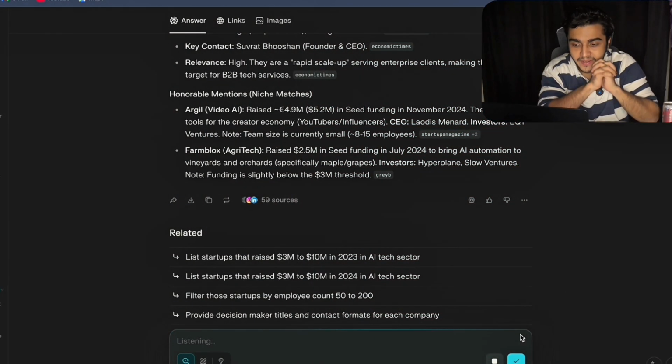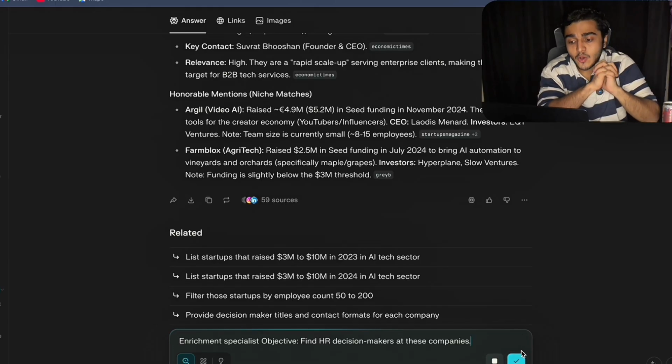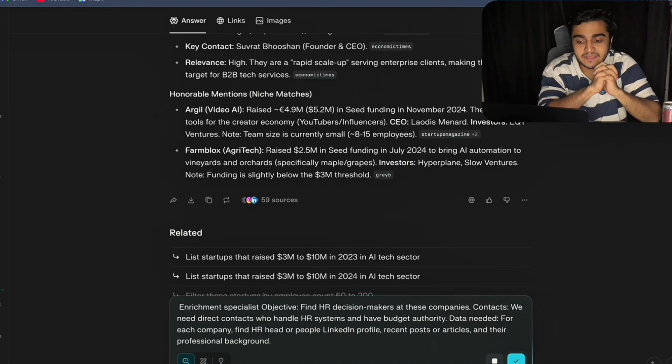You are a contact enrichment specialist. Objective: find HR decision makers at these companies. Context: we need direct contacts who handle HR systems and have budget authority. Data needed for each company: find the HR head or people ops lead's name, LinkedIn profile, recent posts or articles, and their professional background. Perplexity searches across LinkedIn and different credible sources.